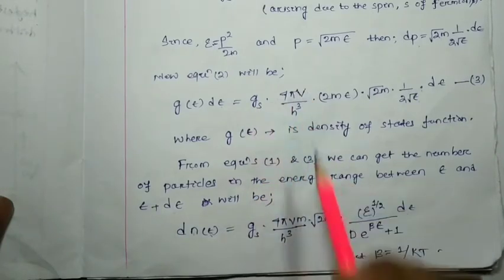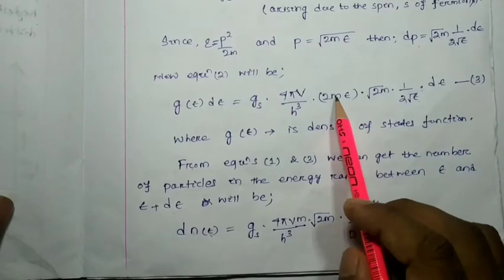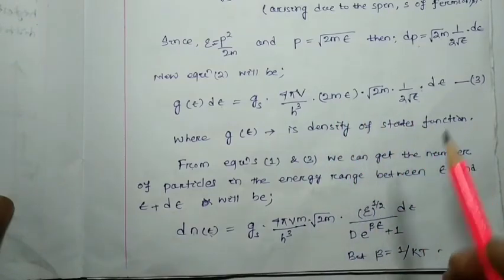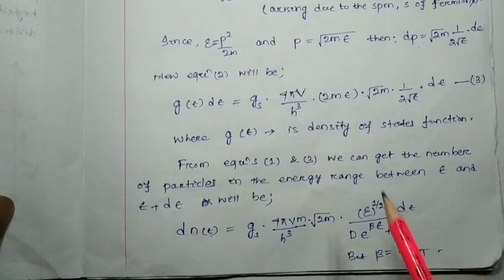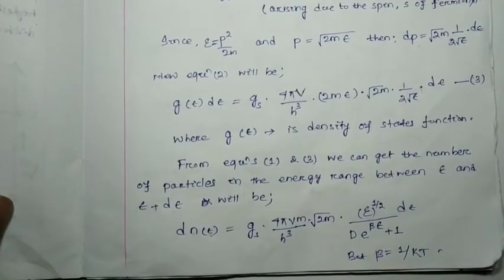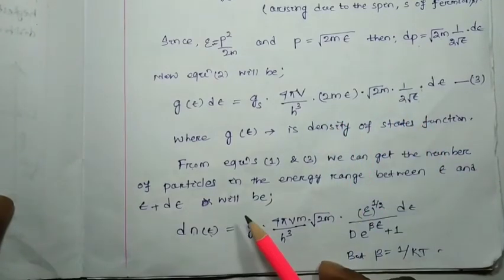Gs 4 pi V, m is there, and here 2 and 2 got cancelled, right?